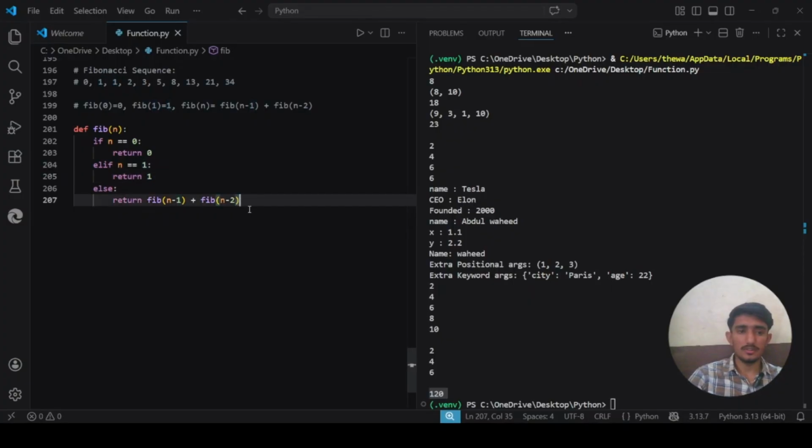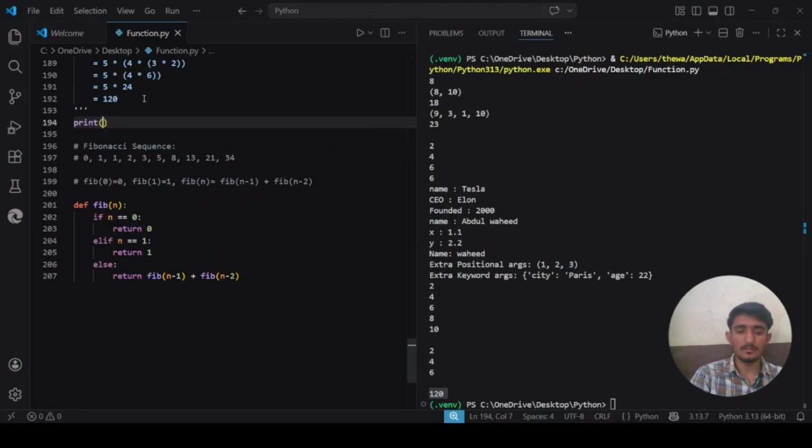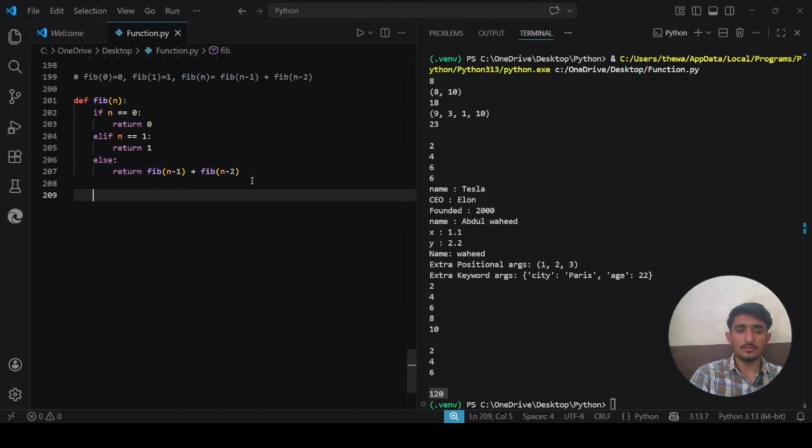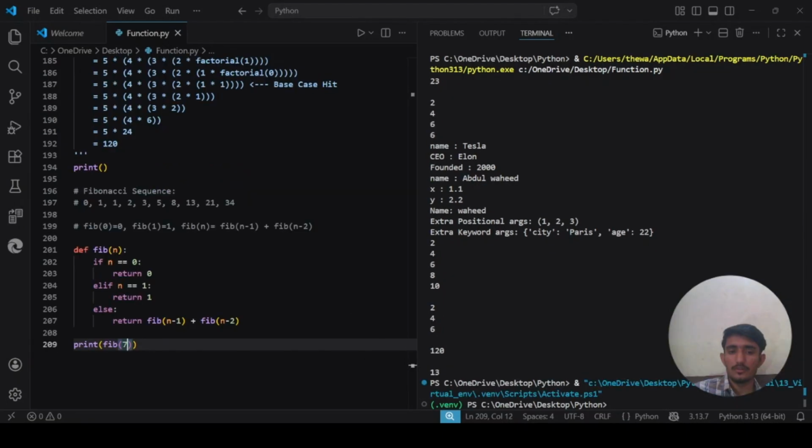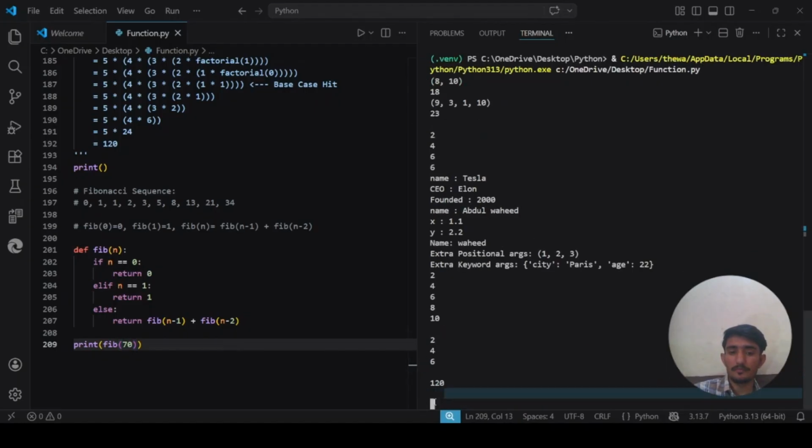So let me first write print, and say Fibonacci of 7. I have to wrap it in the print statement. So what is the Fibonacci of 7? You see that it is 13. So the basic Fibonacci function is correct but slow. Right now we calculated the Fibonacci of 7. What if I say 70? It will take a lot of time. You see that it is still running.